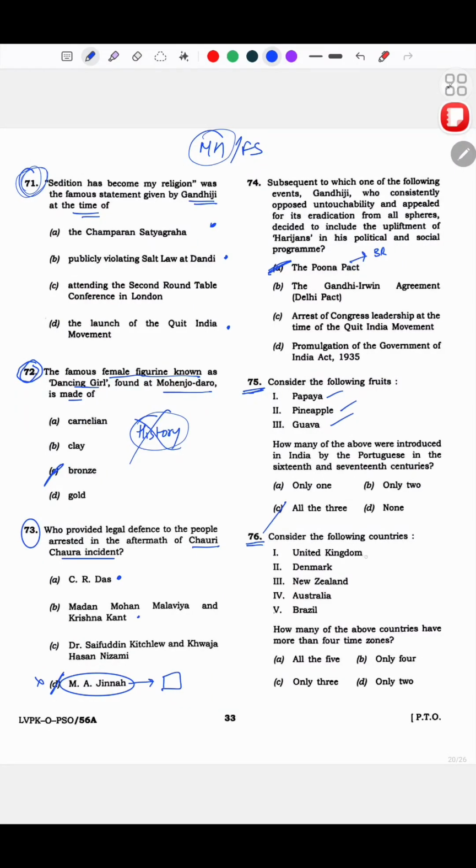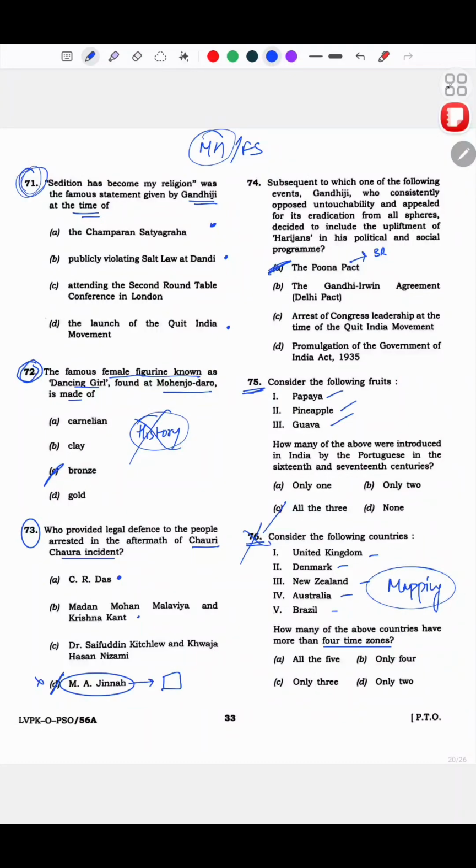Now this: UK, Denmark, New Zealand, Australia, Brazil. How many of the countries have more than 4 time zones? See, if you look at it now, you can think the answer is easy. In the exam my mind didn't work, but I left this the way it is. See, this is mapping again.